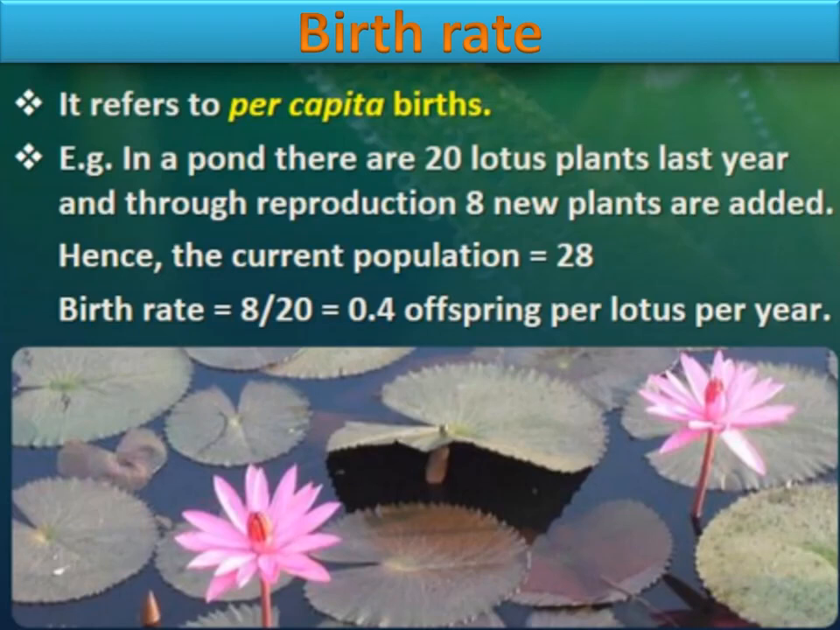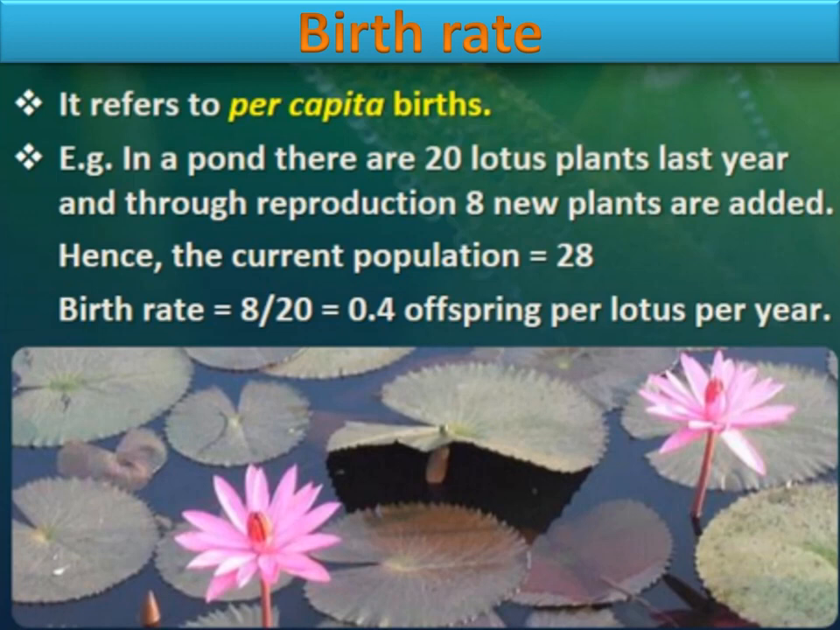So let's start with the first attribute of population, that is birth rate. Birth rate refers to per capita birth. Per capita birth means per individual or per person birth. So per person or per individual birth is called birth rate, right?